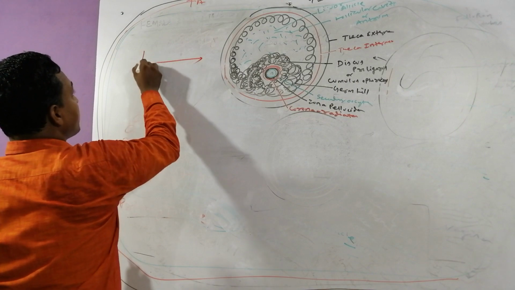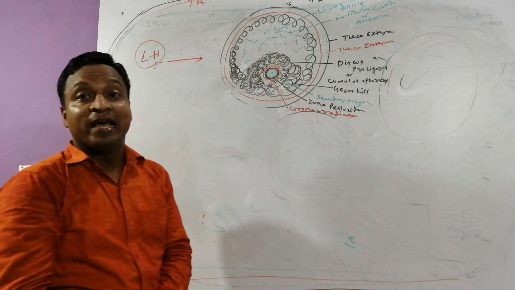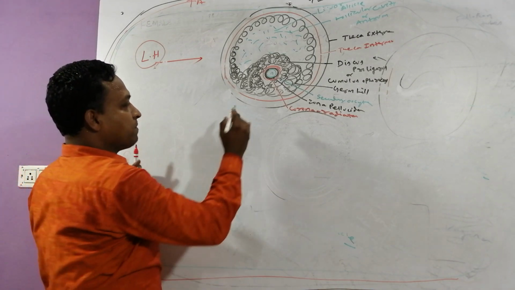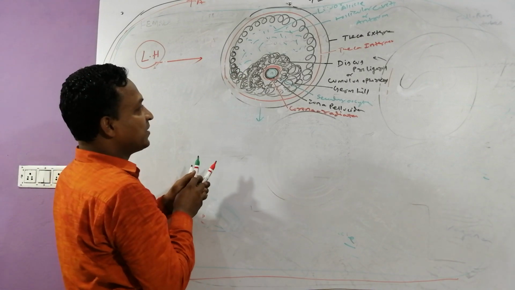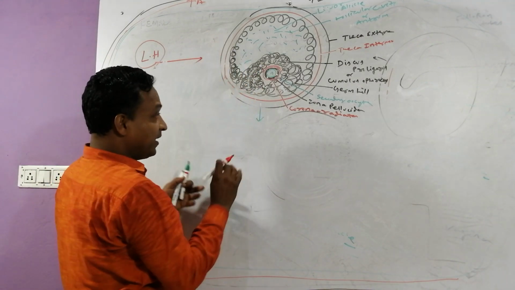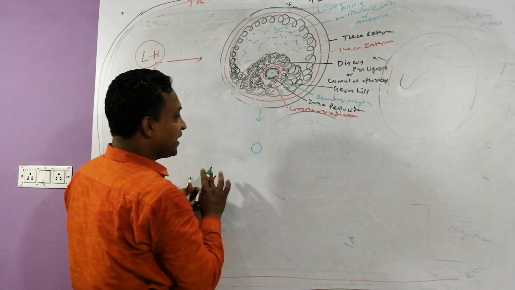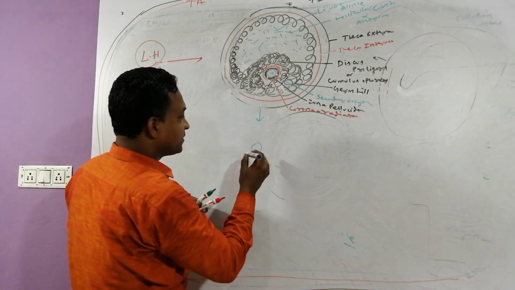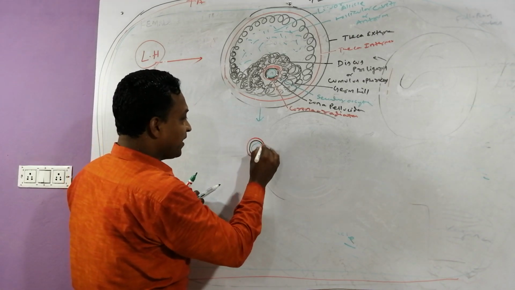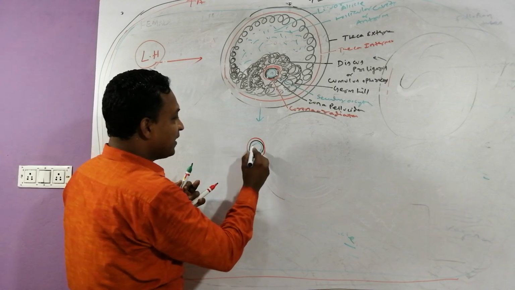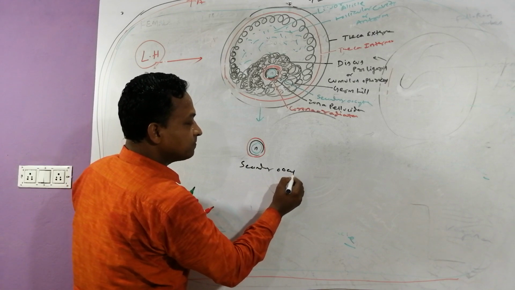Try to guess, one another hormone is there. Under the influence of LH hormone, that is luteinizing hormone, try to focus my dear, very interestingly, the Graafian follicle releases the secondary oocyte. Releases which oocyte? Secondary oocyte. Yes, this is the secondary oocyte covered by which pellucida? Zona pellucida, and which is covered by which radiata? Corona radiata. This is basically coming out, and we can call that secondary oocyte.